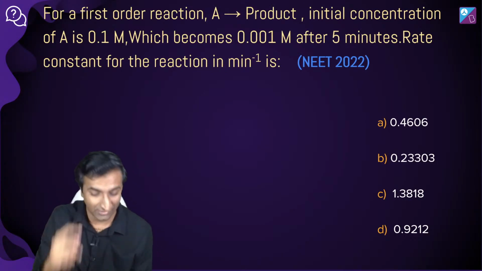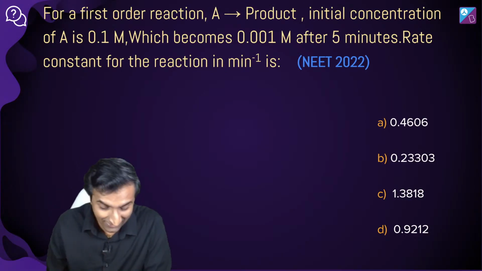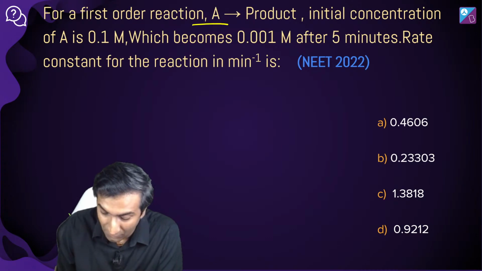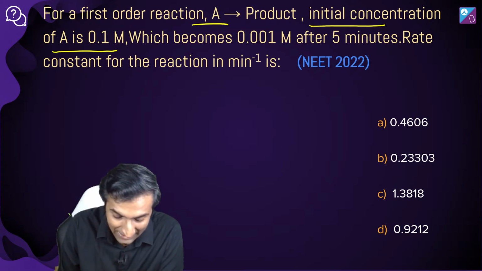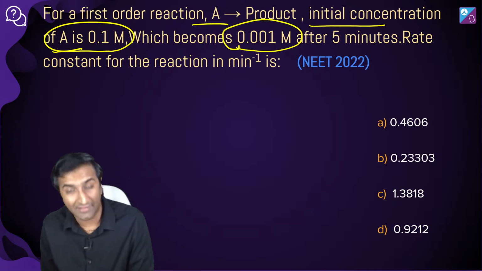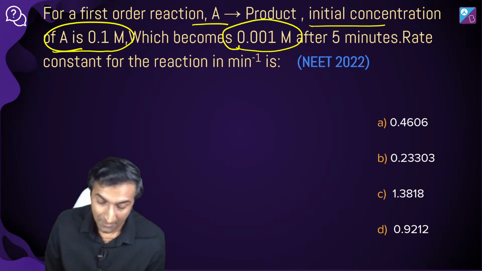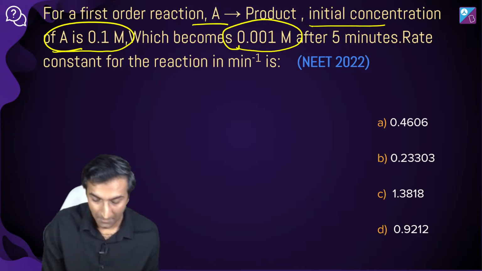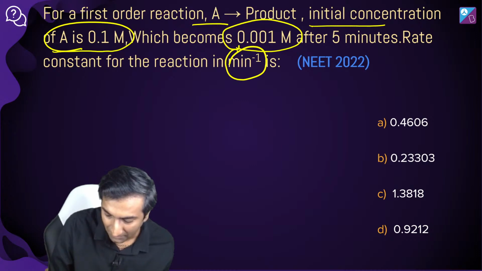Everyone's getting everything right. Let's go to the next question. 22 का सवाल नीट का. For a first order reaction, A gives product, initial concentration of A is 0.1 molar, which becomes 0.001 molar. 1000 गुना नहीं, 100 गुना कम हो गया 5 मिनट बाद. After 5 minutes. Rate constant in minute inverse is what? Per minute. Minute inverse मतलब per minute.